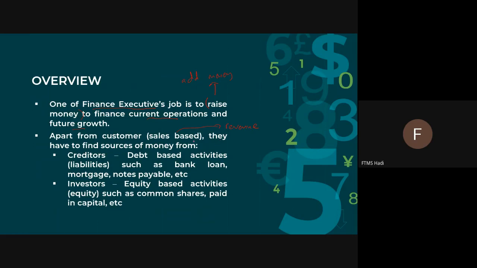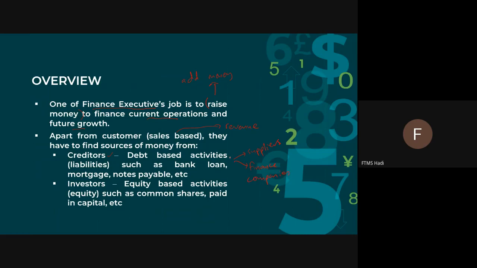So they also need to find money from two sources. The first one is creditors, meaning not only suppliers but also finance companies.